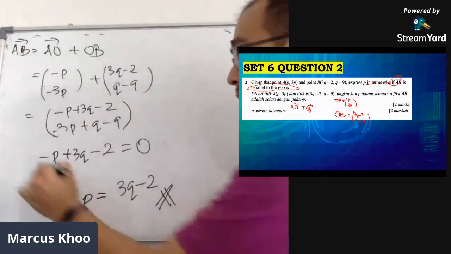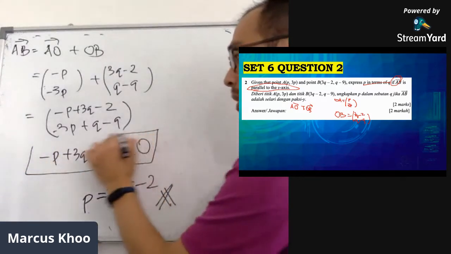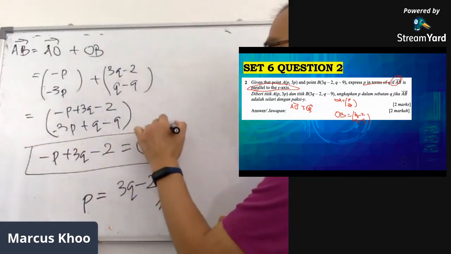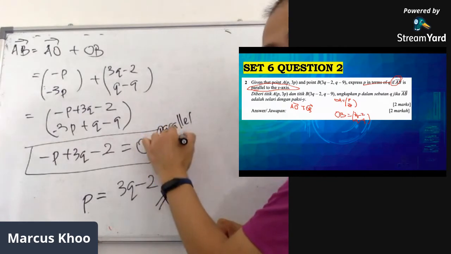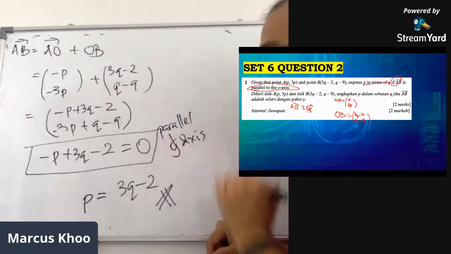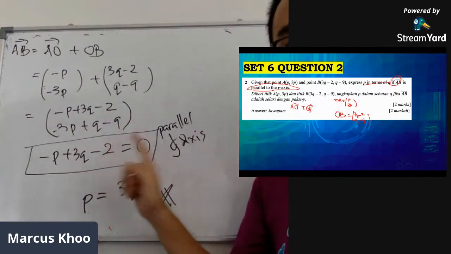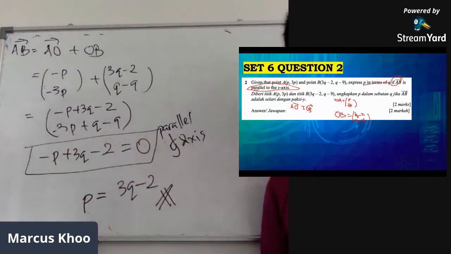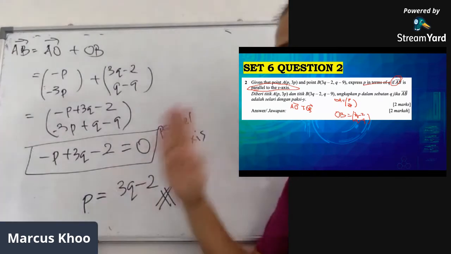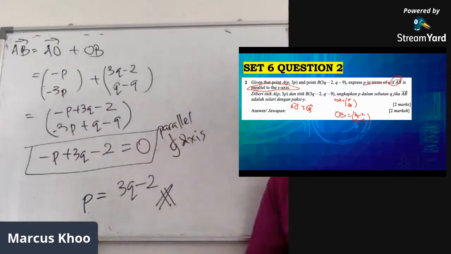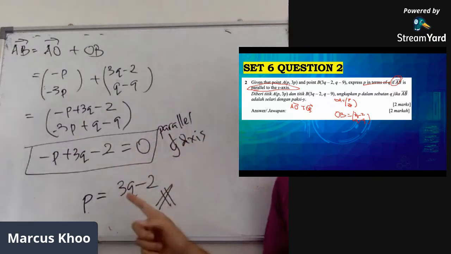But the point is, how do I get this? It's because this is parallel to the y-axis, so you get negative P plus 3Q minus 2 equals 0. That's the most important thing, but we've just discussed this in the previous two questions, so I hope you remember this.